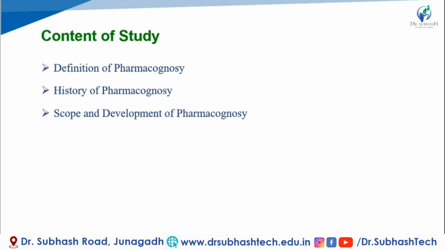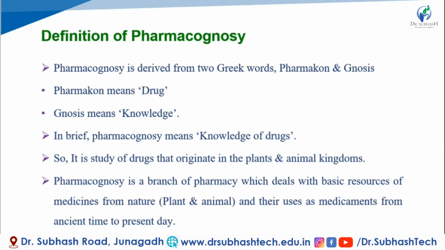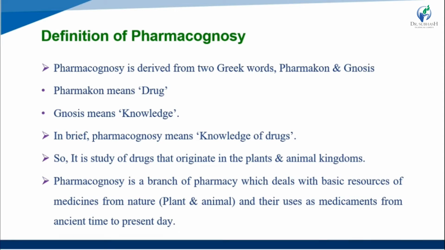Now we learn the definition of pharmacognosy. Pharmacognosy is derived from two Greek words, pharmakon and gnosis. Pharmakon means drug and gnosis means knowledge. Both words are combined to make pharmacognosy, that means knowledge of the drug. It is a study of the drug or drugs that originated in the plant and animal kingdom, mostly like natural herbs.